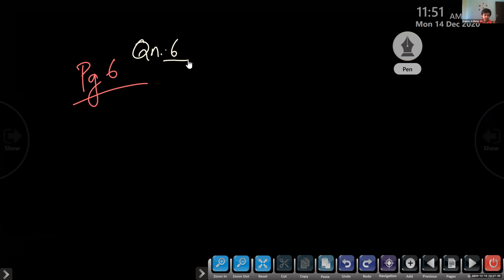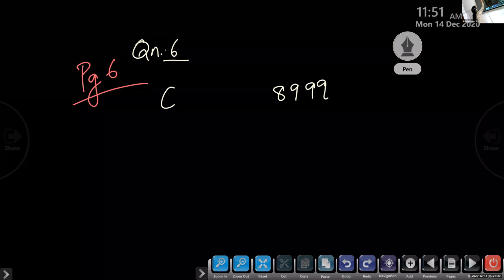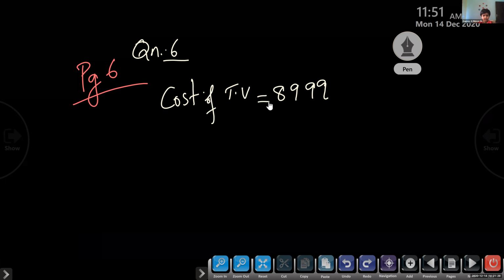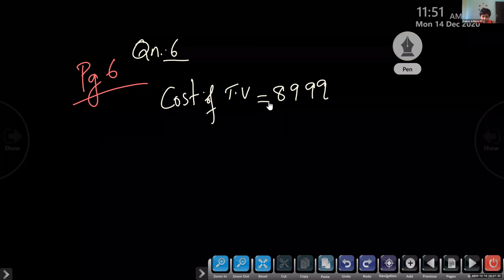Shavya bought a TV for rupees 8,999. Okay, cost 8,999. Okay, this is the cost of TV. Cost of TV. Yes. Then the sales tax is rupees 1,619.82 paise.